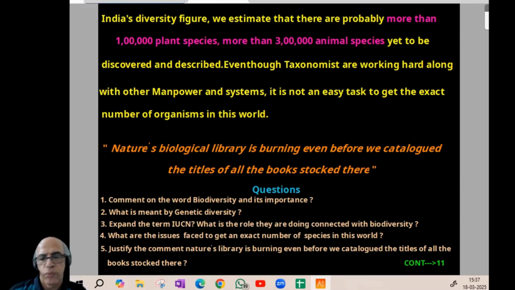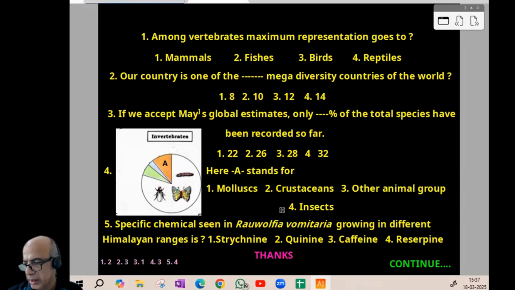Now, as usual, there are 5 theory questions with 5 NEET model questions and key. This type of diagram-based question is popular, so I have put one there, and the key will be at the bottom. That is the main idea in this episode.